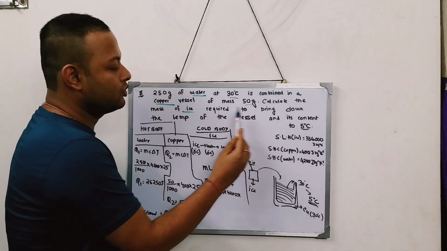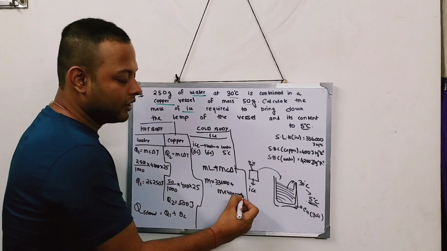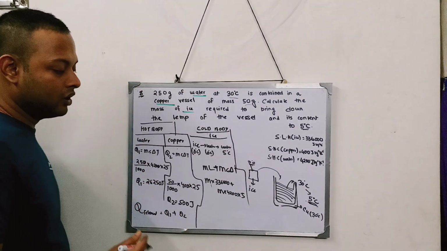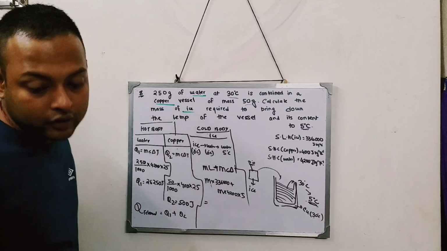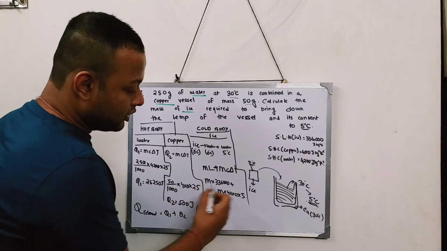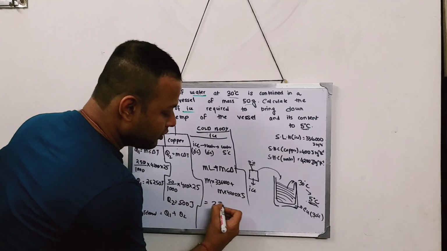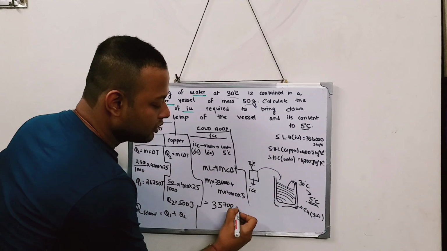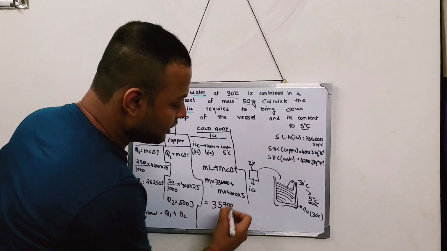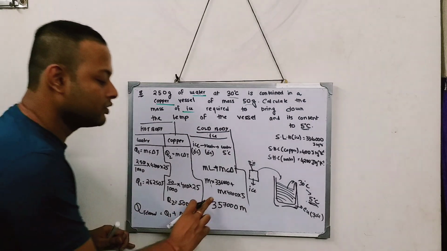It is going from 0 to 5 degree. So it will be 5. Now if you solve it, you will get the value as 357,000 m.